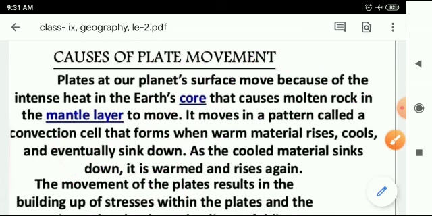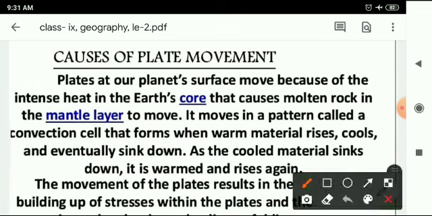So plates at our planet surface move because of the intense heat in the earth's core. That causes molten rock in the mantle layer to move.